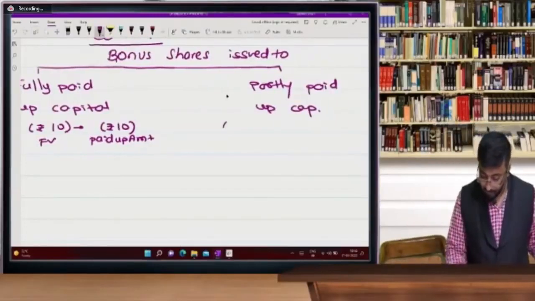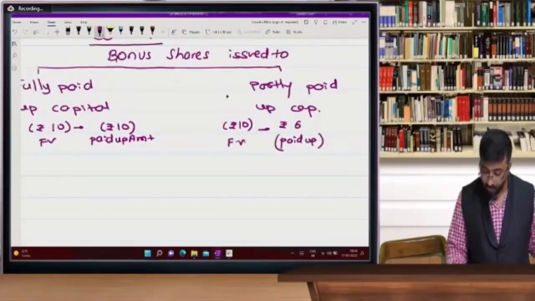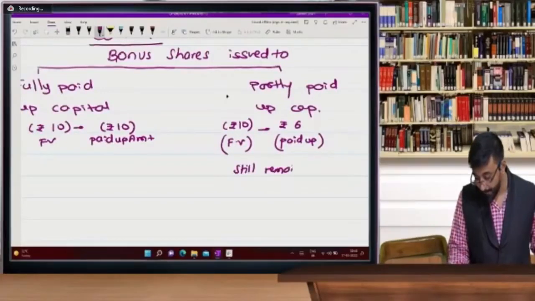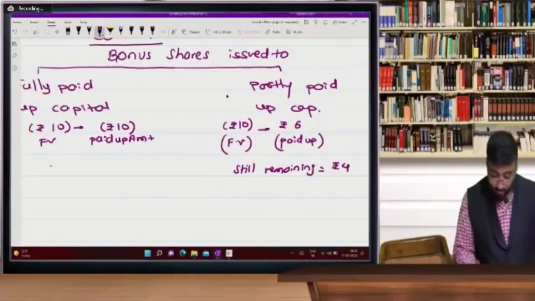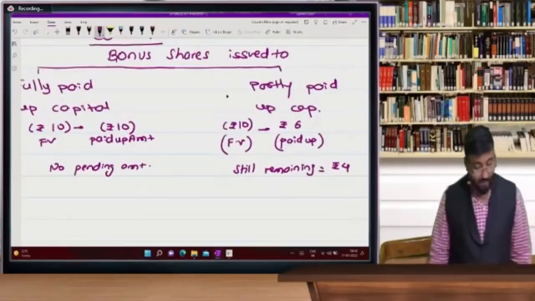Here, rupees 10 is a face value, but till now you paid only rupees 6. So beta, still remaining rupees 4. No pending amount. No pending amount.